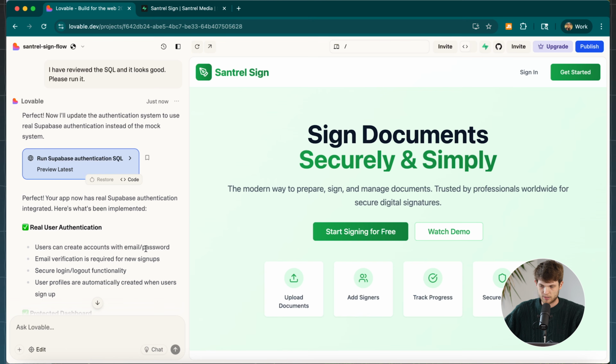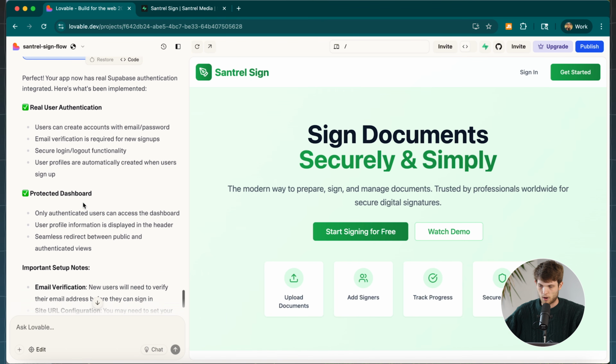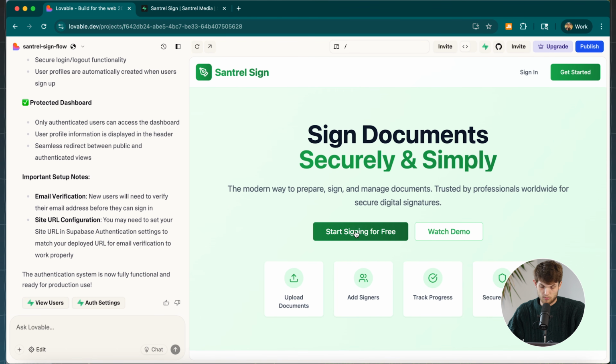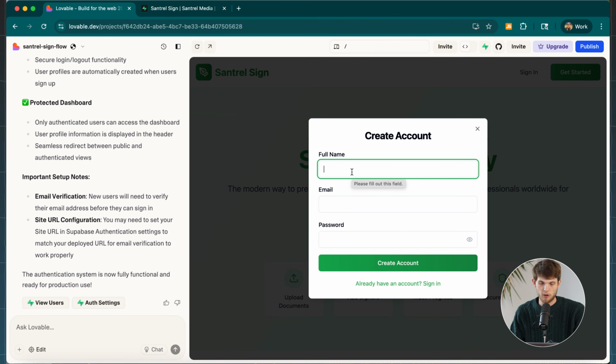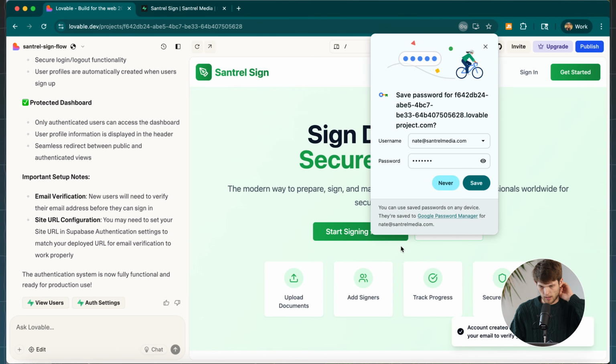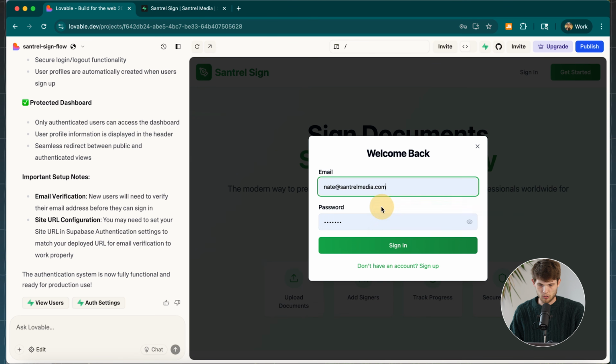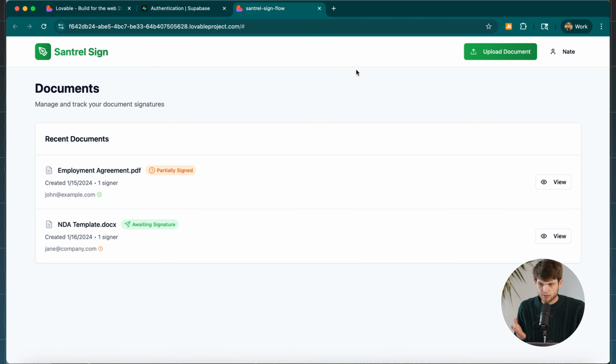So there we go. It's set up real user authentication for us and we can actually go and attempt to try it here, right? So let's start signing up for free and then I'm just going to fill in my info and create that account. So let's test it out, make sure it works. Okay, so I've just created an account and I'm going to click sign in. See if it actually works. Okay, so now I'm inside of the Santrel Sign dashboard and we can see some potential documents here, right?